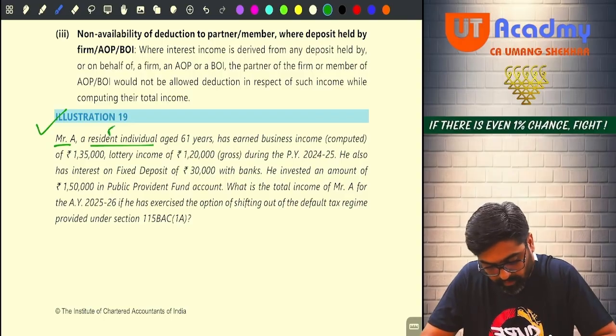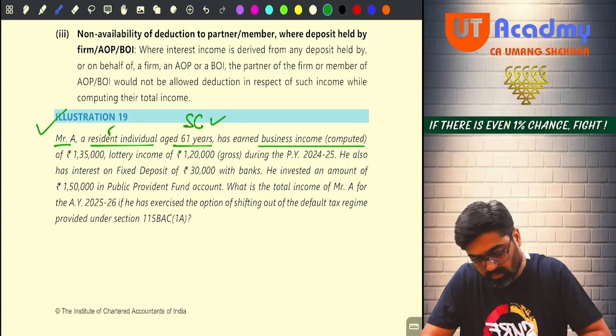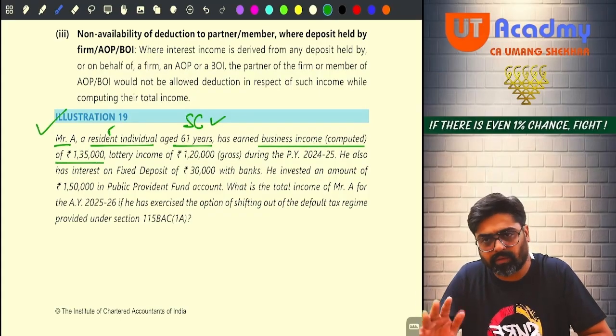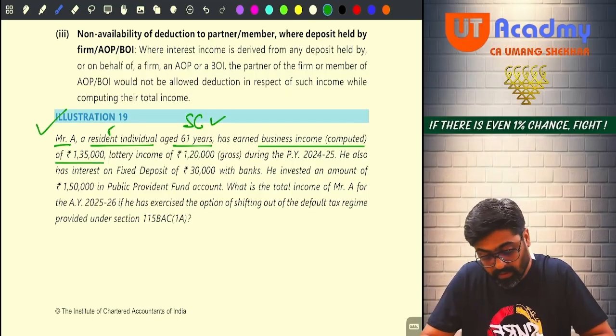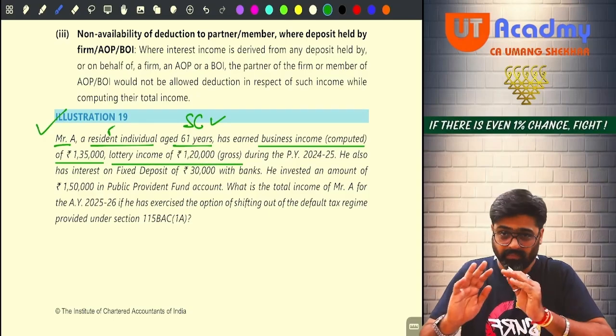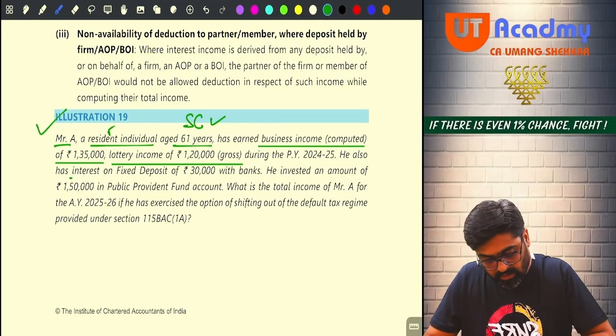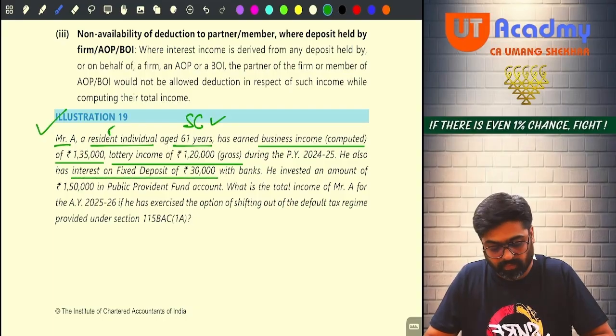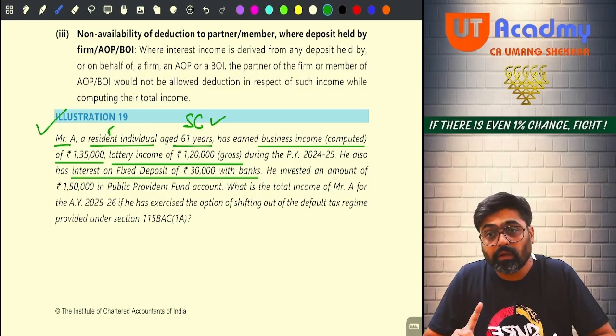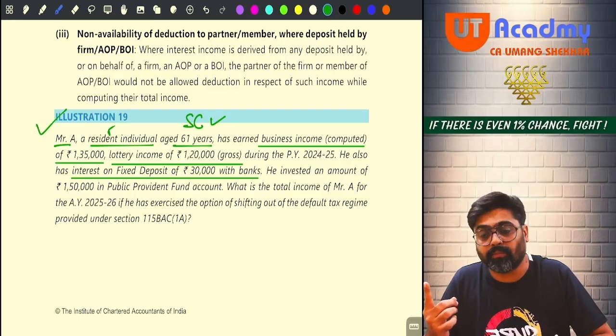Mr. A, resident individual, aged 61 years, means he is a senior citizen, has earned business income computed. You are not supposed to compute business income. It is 1,35,000 given. They have computed it. He is earning lottery income of 1,20,000 gross. This is his IFOS income. He also has interest on fixed deposit of 30,000 with banks.